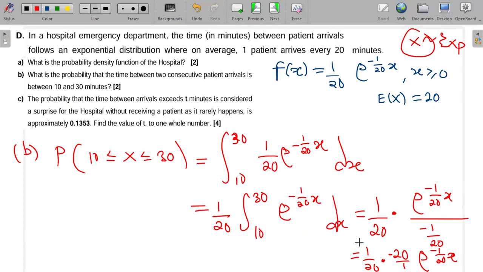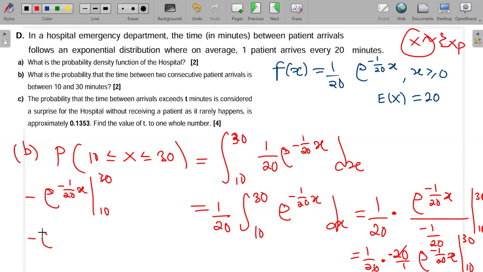And then I'm multiplying it by 1 over 20. And remember, we are coming from the limits 10 to 30. So you can see this 20 and this 20 cancel out. What I have will just be minus e to the power minus 1 over 20 x, with limits 10 to 30. So I can substitute now.